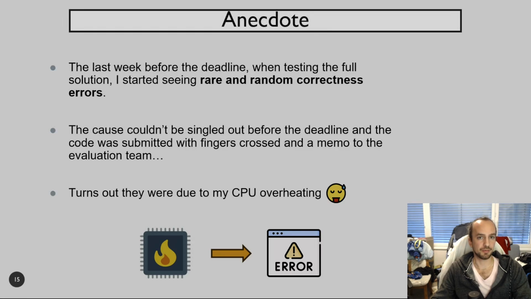I was unable to find the root cause before the deadline, so I sent the solution, fingers crossed, along with a memo to the evaluation team, telling them I would keep them updated about the bug hunt. A few days later, I got an answer from the evaluation team asking me if results in the order of 10 to the 9 were expected. Clearly not, and this was very bad news. I got a new message a few days after telling me that they had actually mixed up some results and that these were not mine. And well, you can imagine the relief.